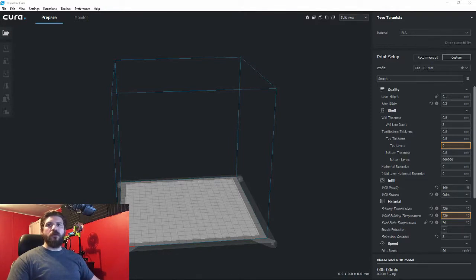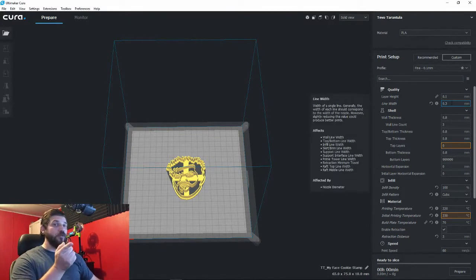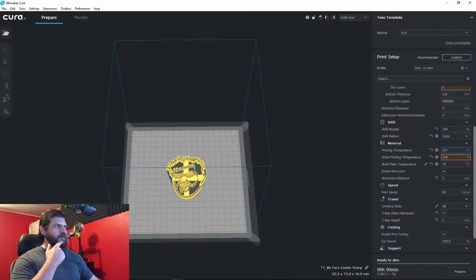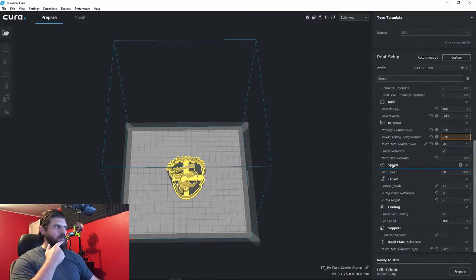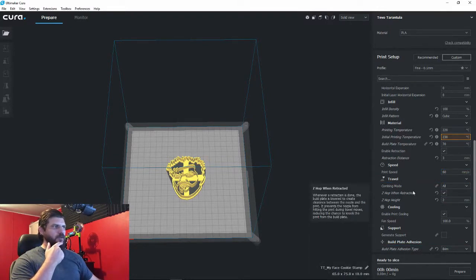I like to use Cura. This is 3.4.1. I'm going to drag the stamp in here. I have this set up for the TEVO Tarantula right now. I have a 0.3 nozzle on it, so I changed the line width to 0.3 as well. This is going to be 1 millimeter high, 100% infill density, 220 printing temperature, 230 initial printing temperature, 70 degrees Celsius on the build plate, 60 millimeters per second speed, and I have brim set for the build plate adhesion.